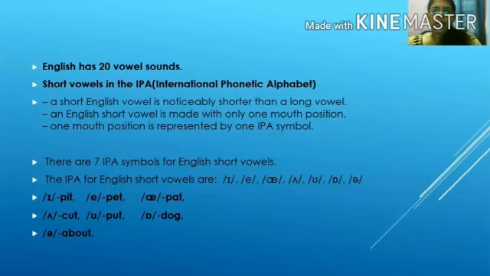There are 7 IPA symbols for English short vowels, and they are I as in pit, E as in pet, A as in pat, the inverted V as in cut, U as in put, O as in dog, and the last one is called the schwa sound. It is called the laziest of all the vowel sounds, and for its pronunciation a short sound is used.